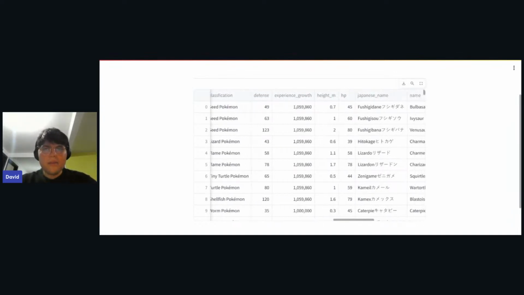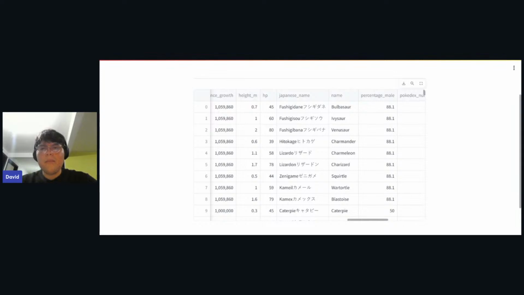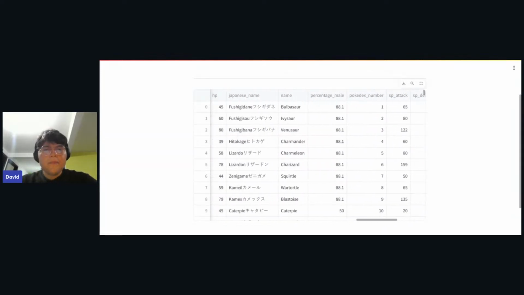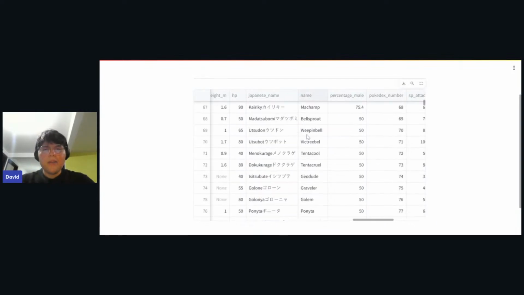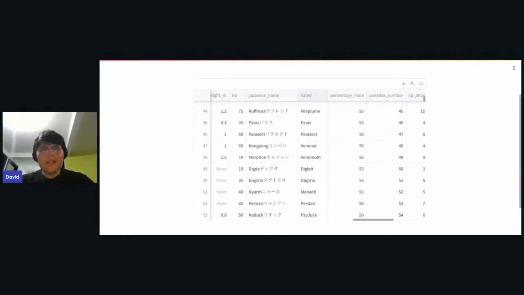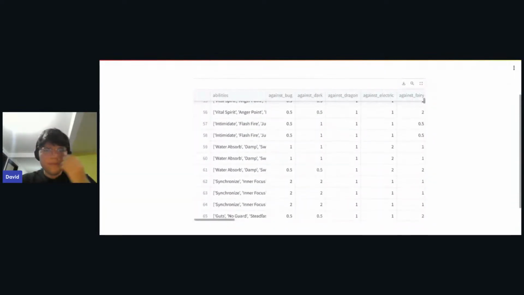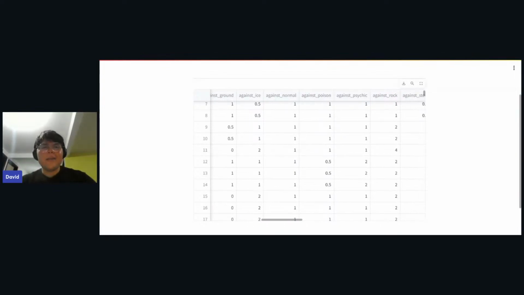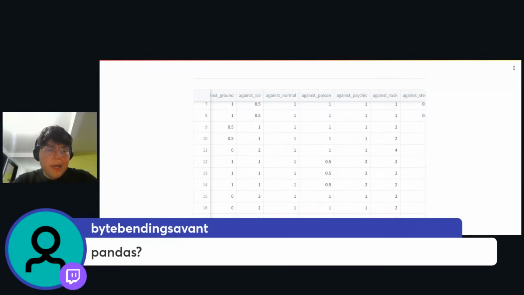Also, we have information like Japanese name, percentage male, Pokedex number, special attack, and so on. So we have a lot of stuff: the names of Pokemon, the attacks that they have, how great they are against some kinds of Pokemon, how bad they are, and so on. We're using pandas for creating our data frame and for building some other stuff that we're going to see right now.